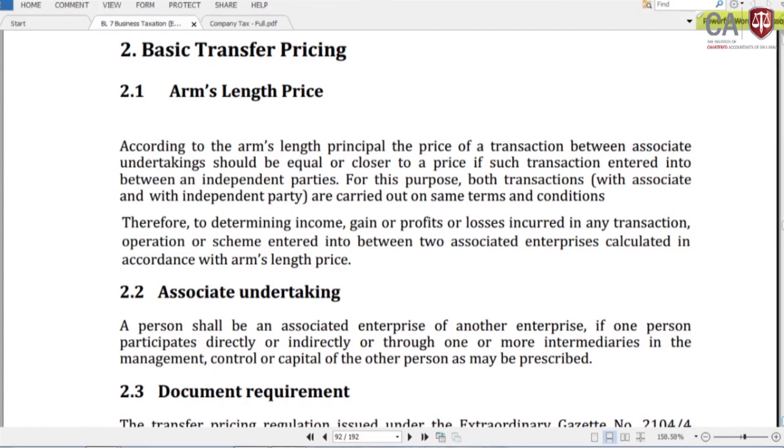What would be the arm's length price? If a transaction took place between unrelated parties, what would the price be? Up to that extent you have to consider it. If there is a deviation between these two prices, then there would be a transfer pricing adjustment. A deviation of up to 3% plus or minus is allowed under the provisions, but if it is beyond that, there should be an adjustment.